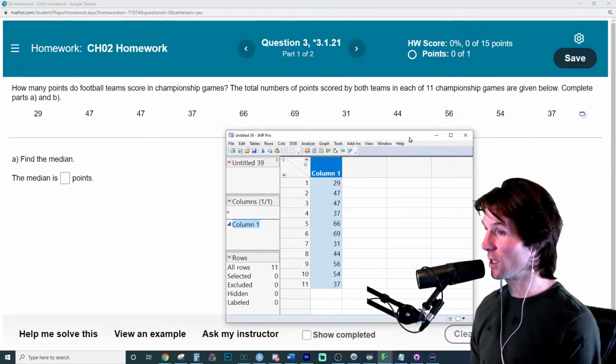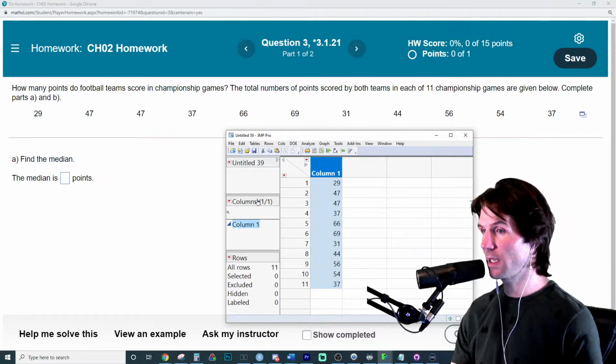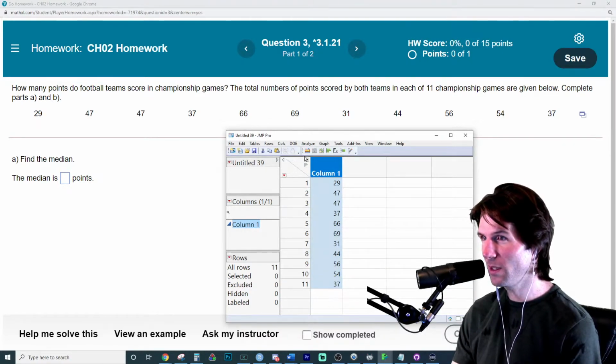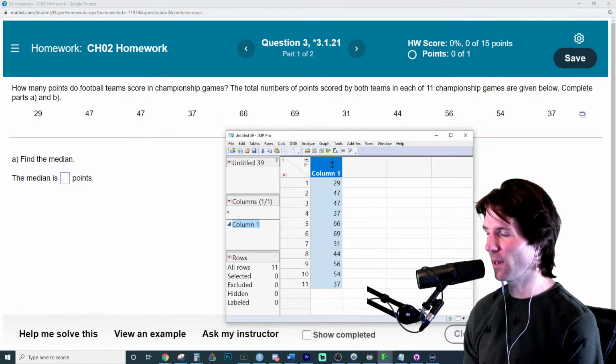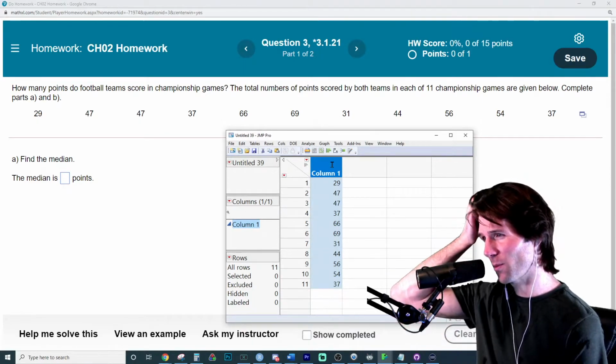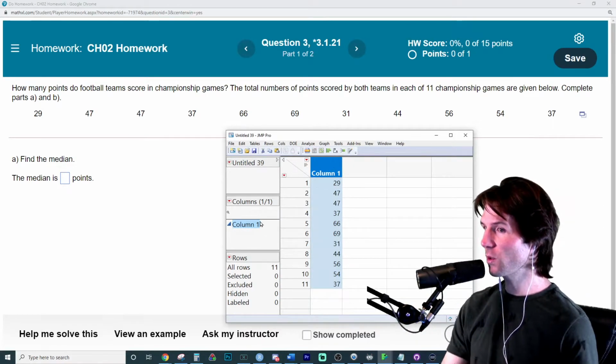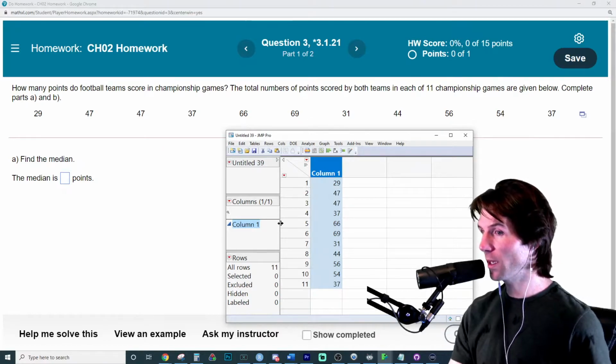You could always open a new data sheet and type them in manually, but one thing you want to check is to make sure that these are blue. I got like 60-something points. Is it both teams? It is both teams. Okay, that's not insane, but that's still a lot. Both teams, 60 points. That's like an average of mid-30 points. That's pretty big games right there. So with this right here, it has to be blue because blue means quantitative.